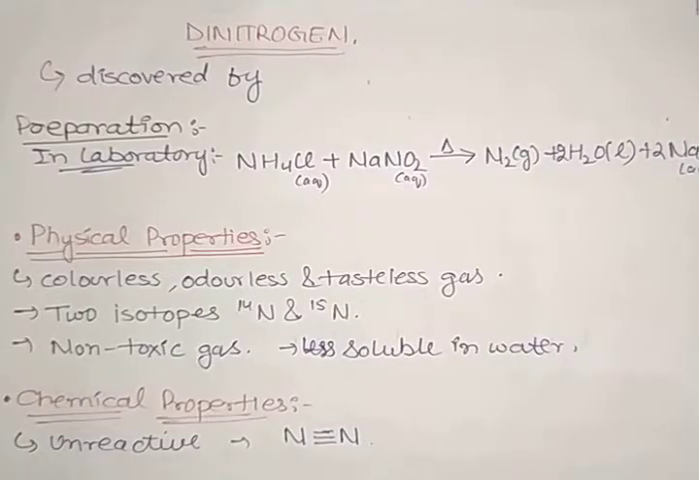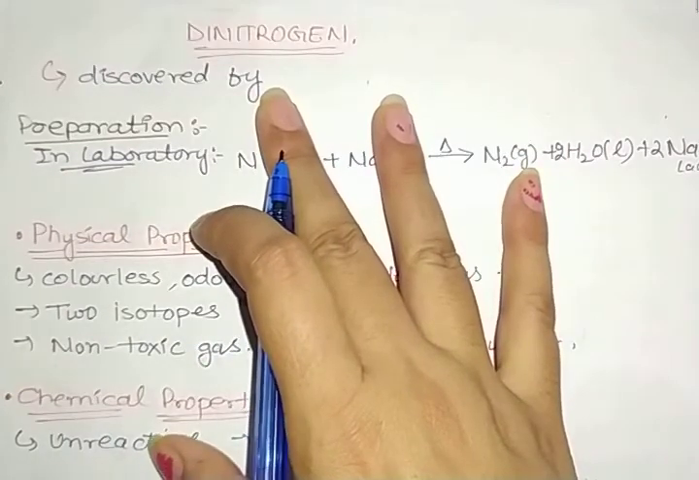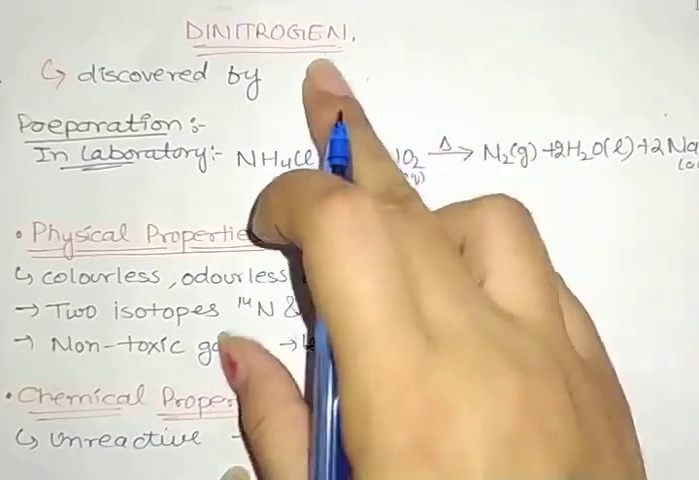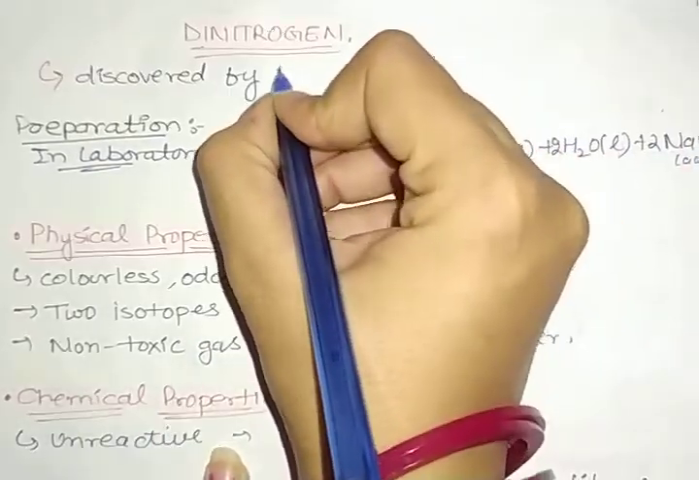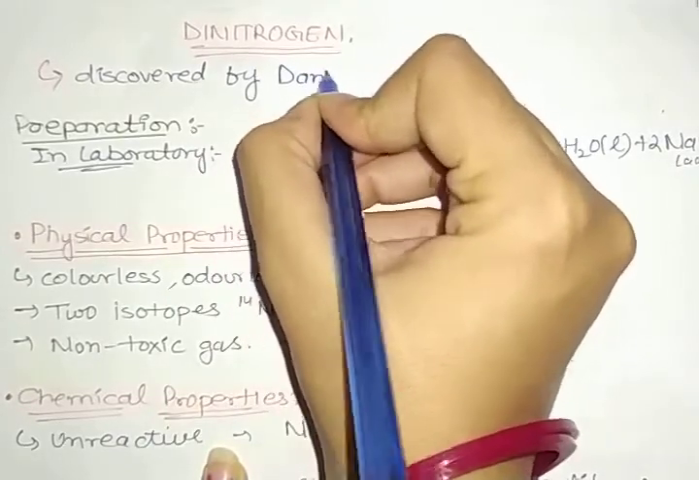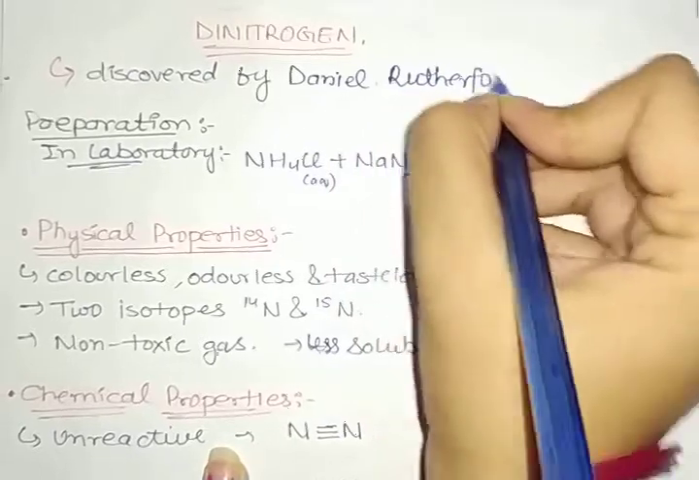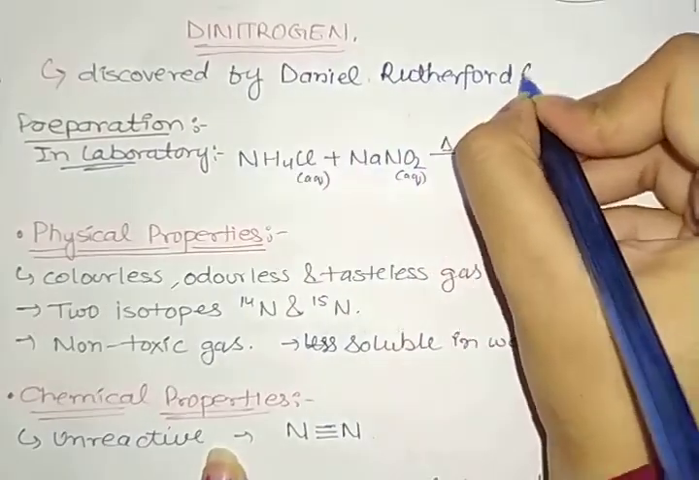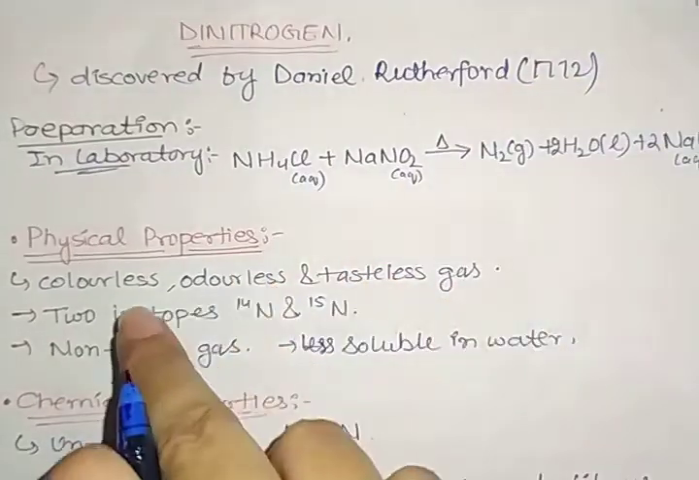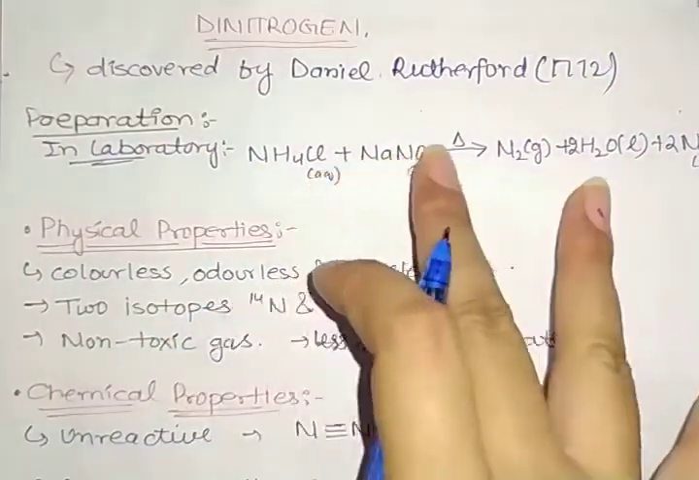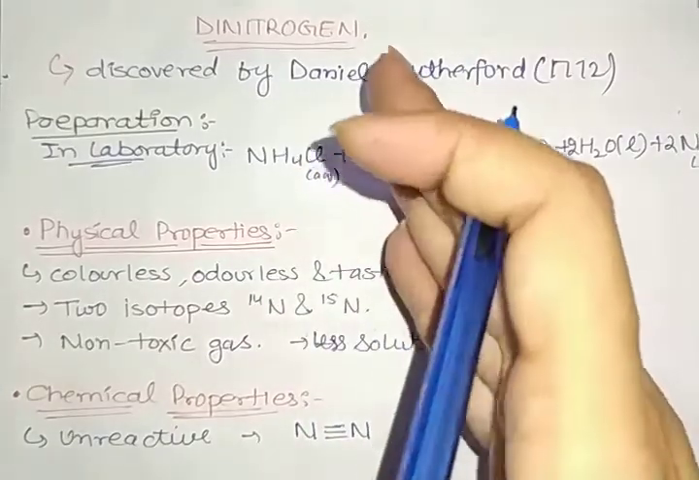So the next compound we have is dinitrogen. Now we are studying the chemistry of nitrogen and its compounds. The first compound is dinitrogen, which was discovered by Daniel Rutherford in the year 1772. As we already discussed nitrogen, I am not repeating it again. Here we have a triple bond, so it is unreactive.